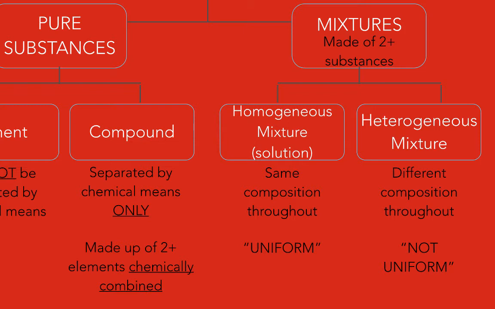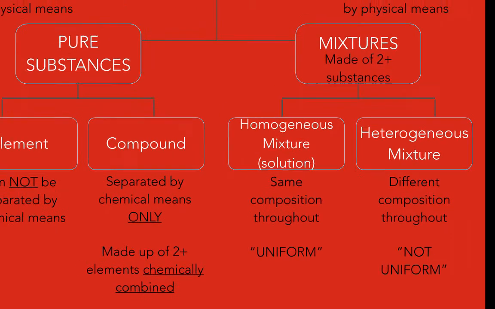An example of homogeneous would be air, because it's made up of many different types of elements and compounds, but we don't see the difference. You can't just look in the air and go, ooh, there's oxygen, and grab it and absorb it into your lungs. Now, heterogeneous mixtures, we can see the difference. So think of like a salad, right? You could see the lettuce, you could see the tomatoes.